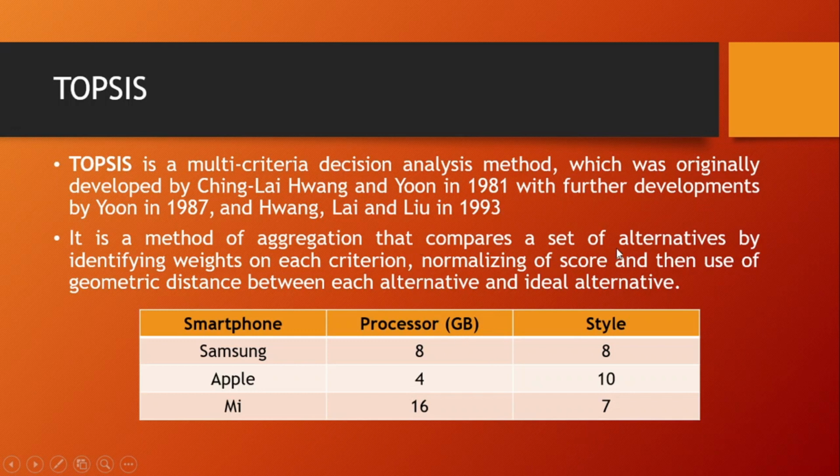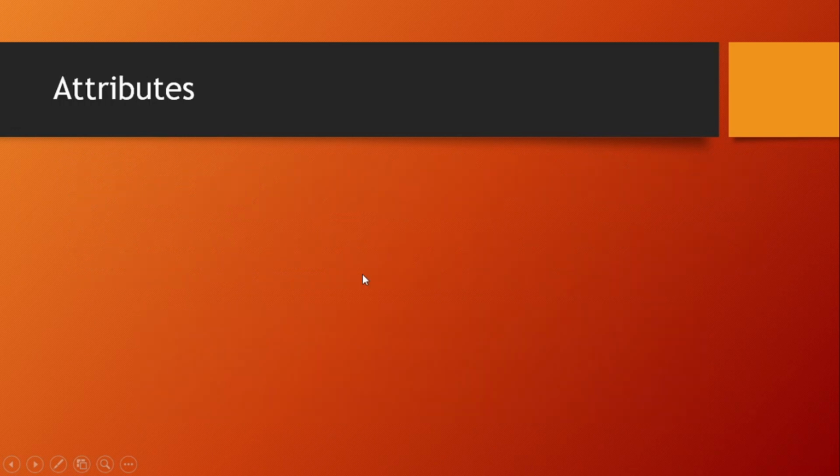Here we can see a set of alternatives by identifying weights on each criterion. These weights can be either quantitative, like 8 4 16, which we are seeing as 8 GB RAM, 4 GB RAM, 16 GB RAM, or style, which we have given as qualitative attributes, like a rating of 8, a rating of 10, or a rating of 7. We can use any type of weights on each criterion.